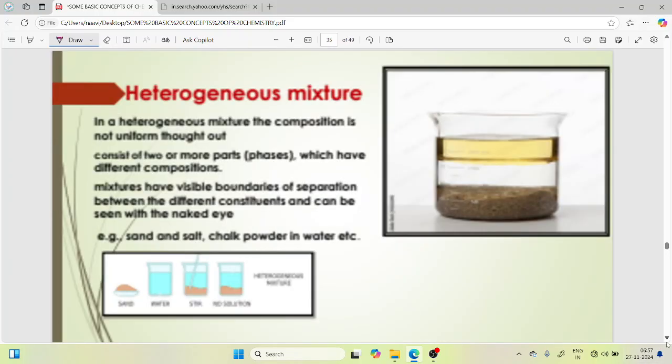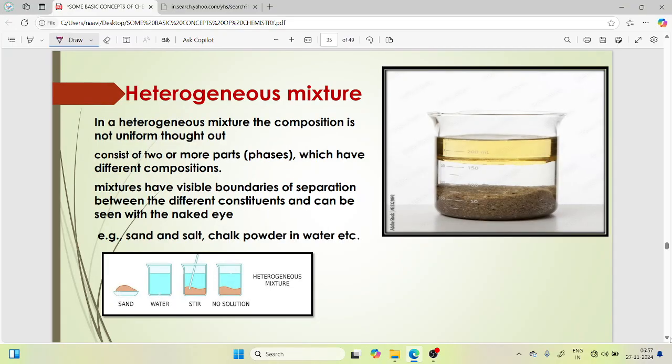Let's move on to the heterogeneous mixture. In a heterogeneous mixture, the composition is not uniform throughout. It consists of two or more parts or phases which have different compositions. The mixture has visible boundaries of separation between the different constituents, and they can be seen with the naked eye. Examples: sand and water, chalk powder in water.